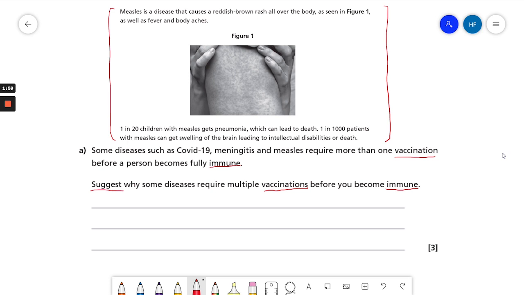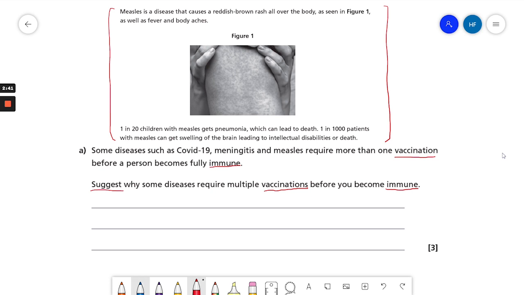Remember, vaccines help build up immunity, but this can sometimes be a gradual process that takes a while. It's a bit like training the body to respond to the pathogen. The first time we receive a vaccination against a pathogen, the body responds by producing white blood cells and antibodies to fight the infection. And antibodies are a bit like soldiers, so they attack the virus. And some of them are really good at remembering the virus, but over time they can forget, which is why we need more than one vaccination. So essentially, multiple vaccinations build the body's immune responses and help boost the number of antibodies and the speed at which the body responds to the pathogen, so the person doesn't actually get sick.